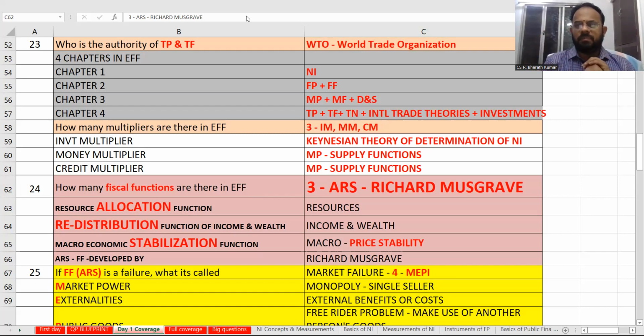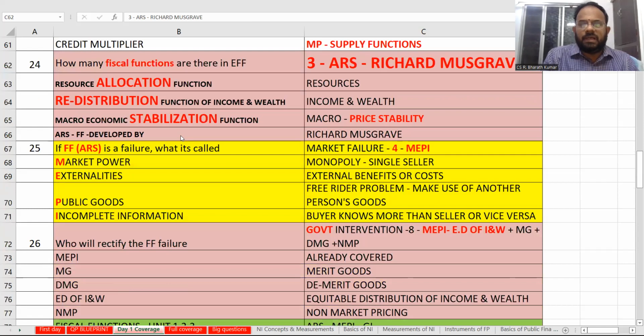Now, you should remember that fiscal functions, ARS, is a separate unit, and if the fiscal functions are not proper, then it will lead to something called market failure. See the next one, the 25th one. If fiscal functions, ARS, is a failure, it is called market failure. How many market failures can come? 4 will be coming. What are the 4? Market power, externalities, public goods, and incomplete information.